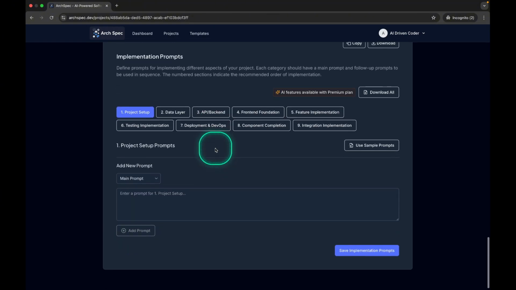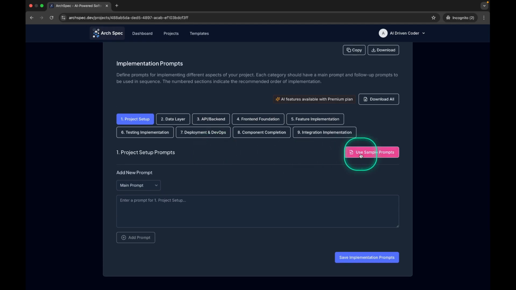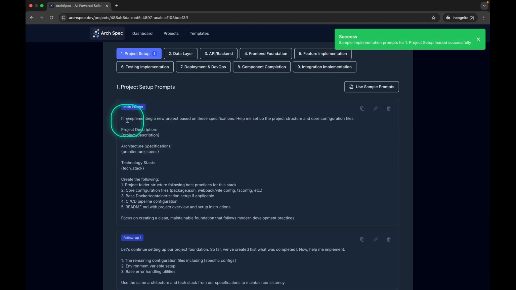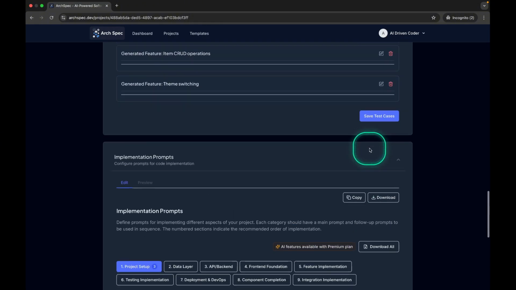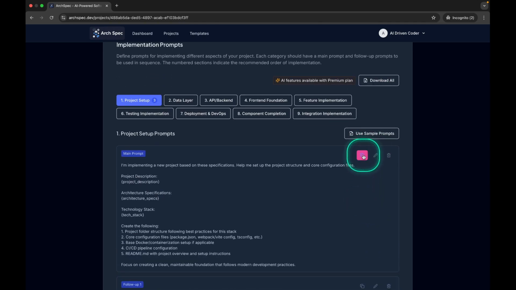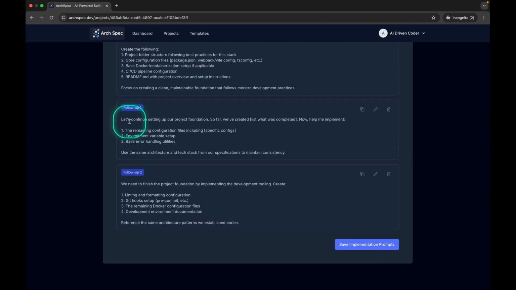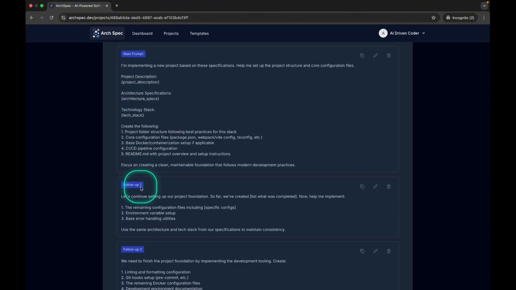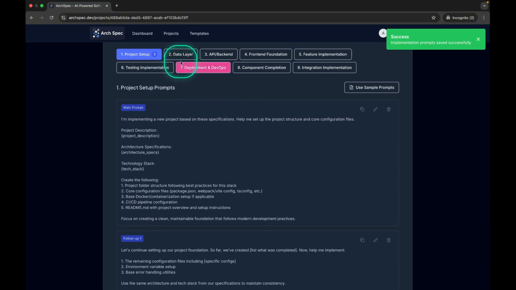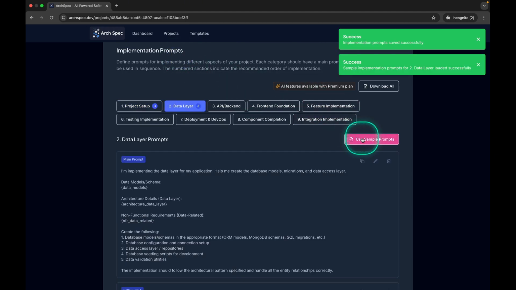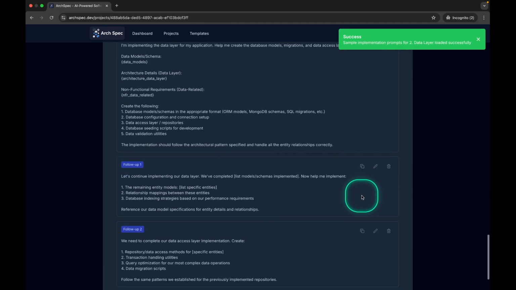For implementation prompts, we can click Use Sample Prompts to see ideas on how to implement the project setup. We can edit, copy, or delete these prompts. We have main prompts and 2 follow-up prompts. At any point, you can copy and download the Markdown. You can download individual sections or preview the Markdown, with copy buttons available throughout.